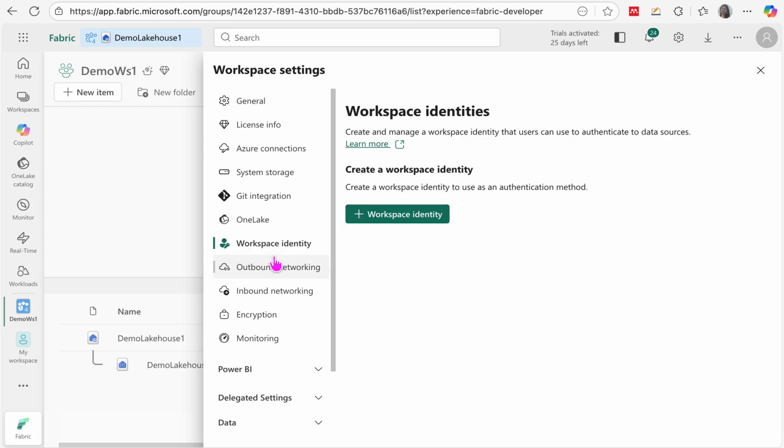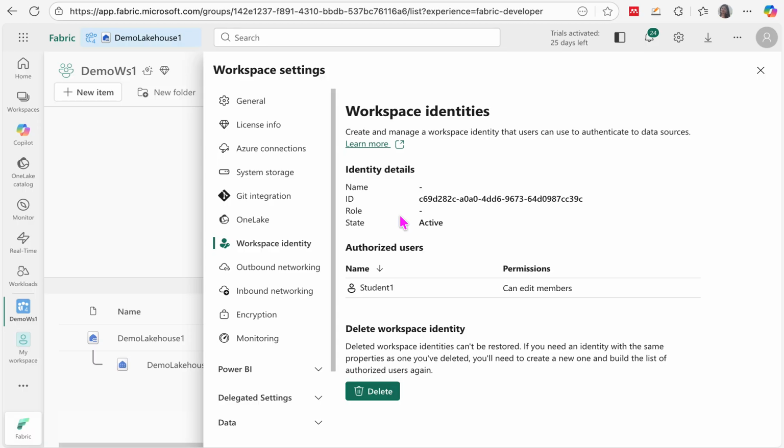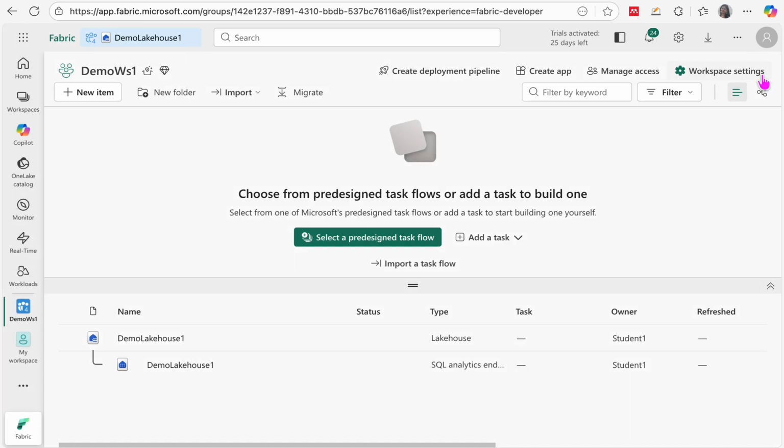Under the workspace identity, select create a workspace identity. You can see you can create and manage a workspace identity that users can use to authenticate to data sources. So let's create a workspace identity here. Here you can see that workspace identity has been created. Now you can close this workspace settings.